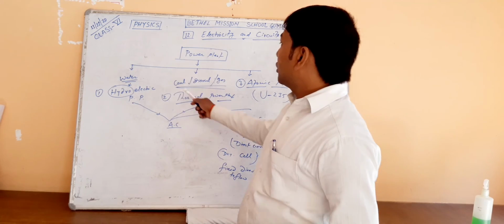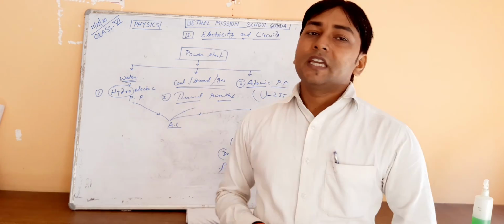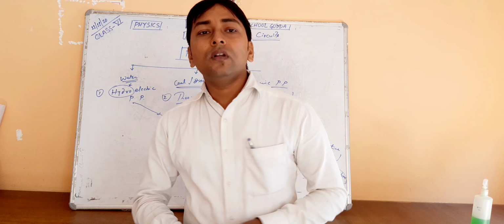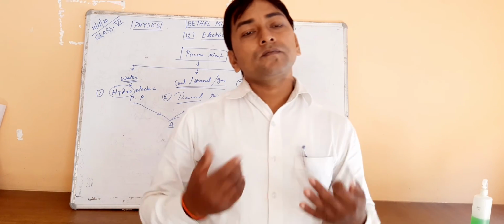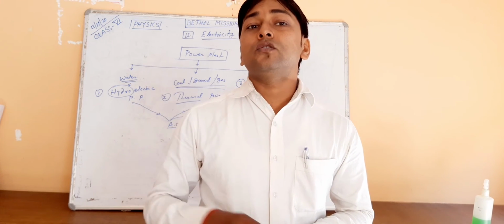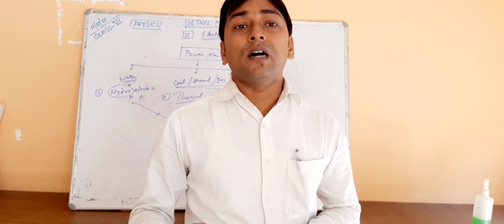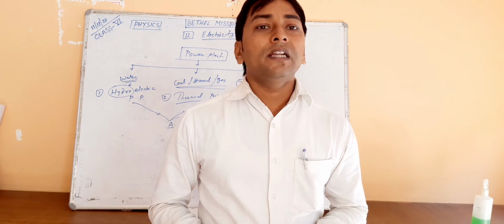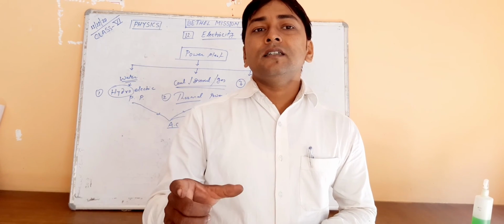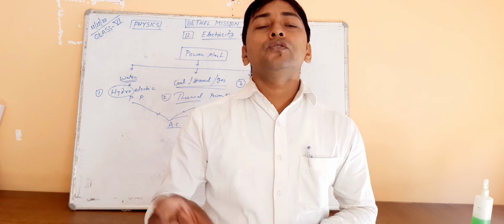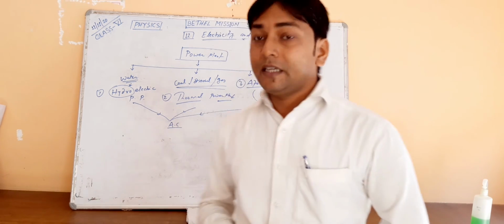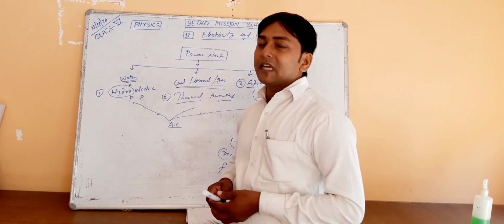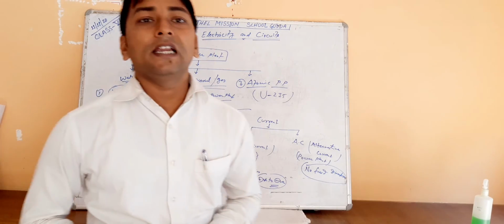And also coal. What is the use of coal in a thermal power plant? Coal is used to heat and evaporate the water, and that water vapor is used to move the turbine. Okay, and the same works at an atomic power plant.